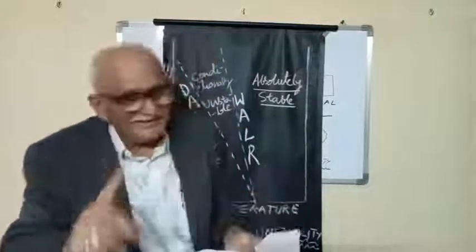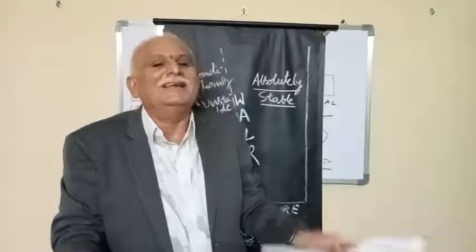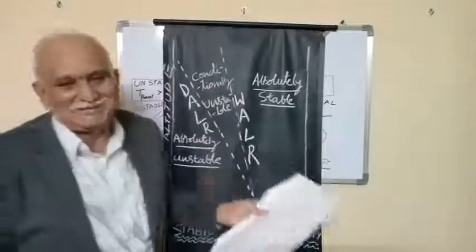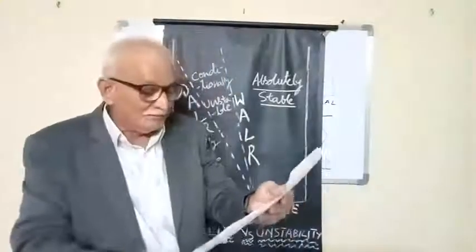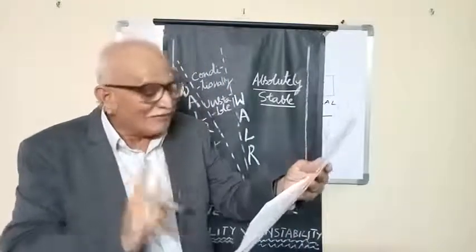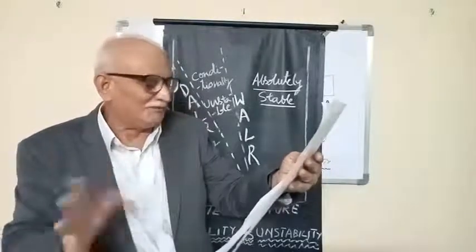Now, what is conditional stability? Let us try to understand. Then it is easy to understand what is conditionally unstable and what is conditionally stable. Conditional stability occurs when the environmental lapse rate is between the wet and dry adiabatic lapse rates.